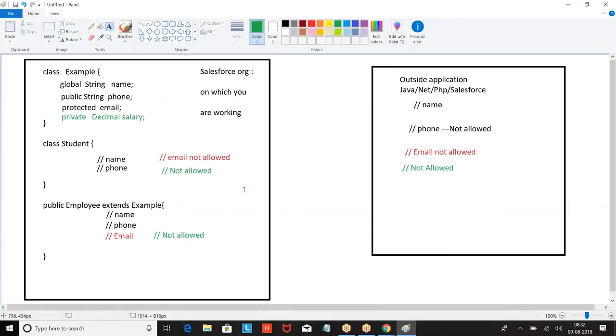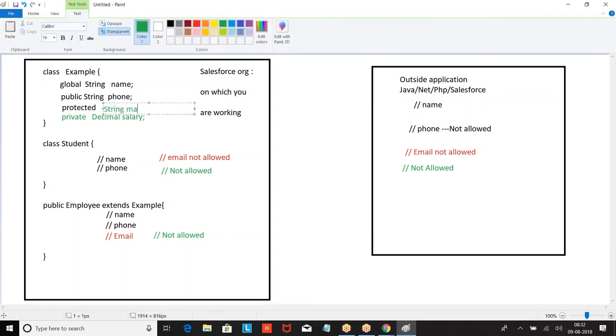Now, here I told protected email. Tell me where this protected email can be used. Can I use the email in the student class? No, because it is not a child class.